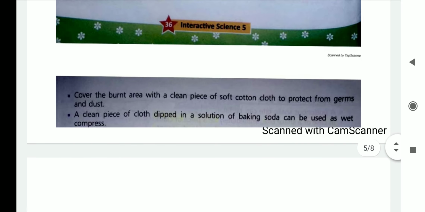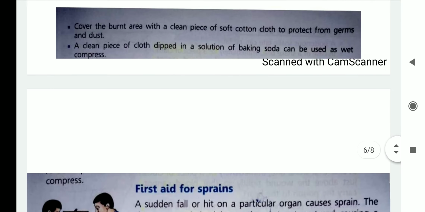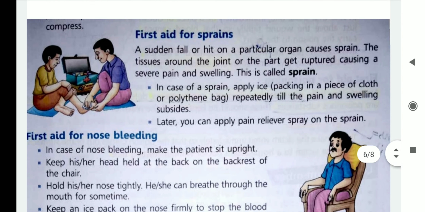Now children, we should cover the burnt area with a clean piece of cloth or cotton cloth so that germs may not enter and dust also may not enter into the infected area. Now, sprain.